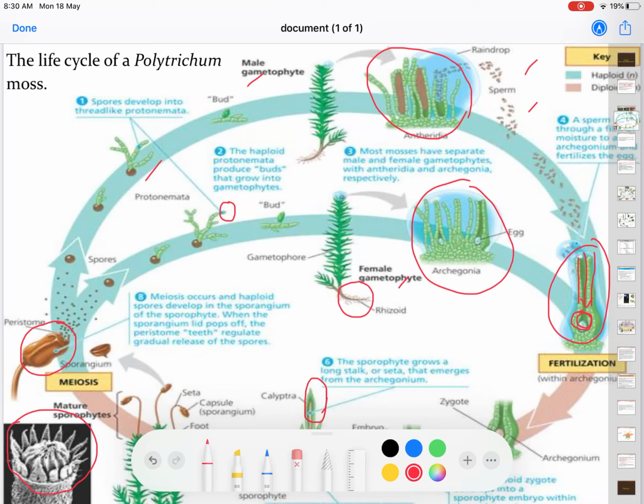This peristome will pop off, and when the peristome pops off, the spores will be released, and the spores will form into protonema again, through the cycle.